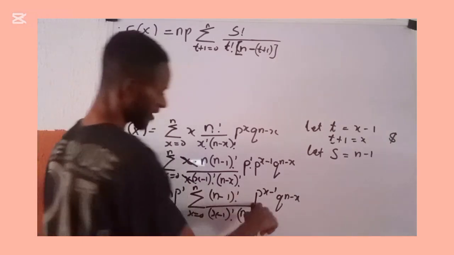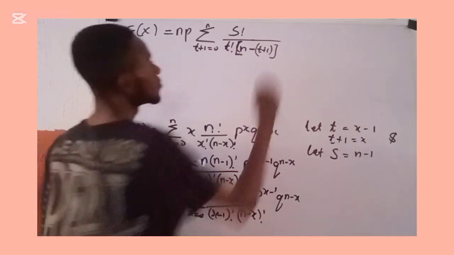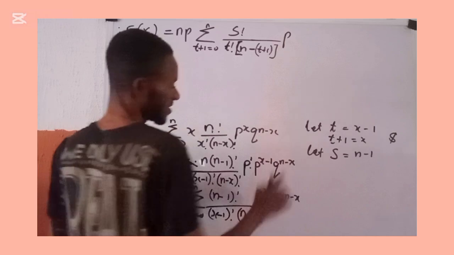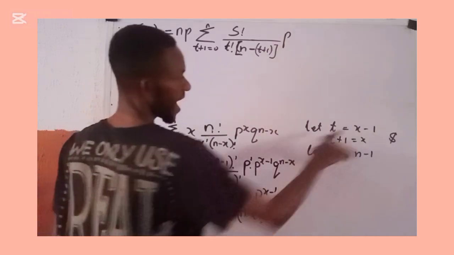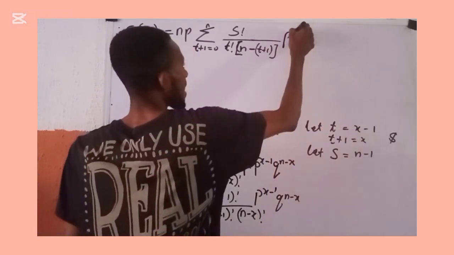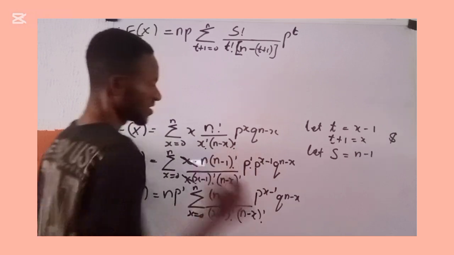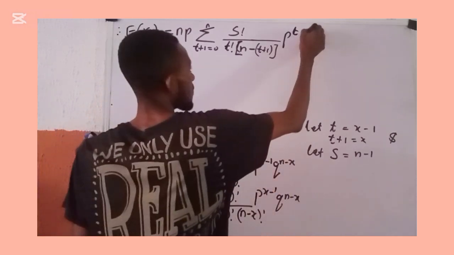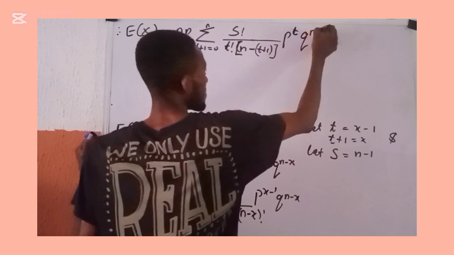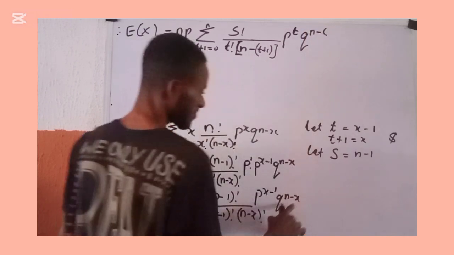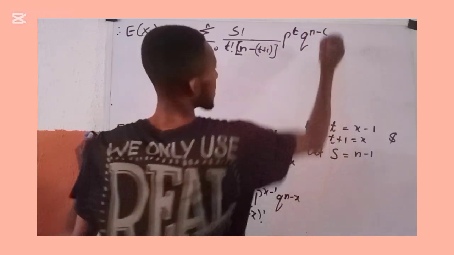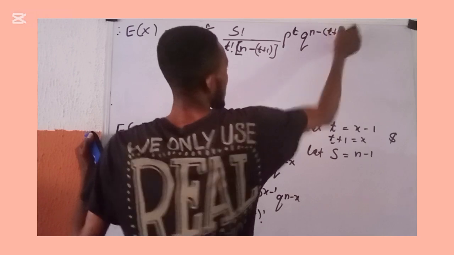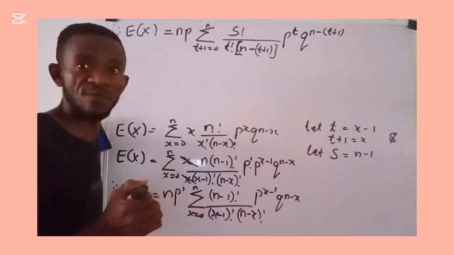So here I am at p. This is x minus 1, and x minus 1 is t. So I have p raised to power t. This is my q raised to power n minus x. So I have q raised to power n, open a bracket, and then my x is already t plus 1. So I have t plus 1, and I close it.